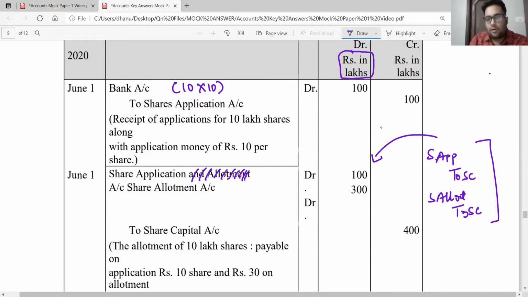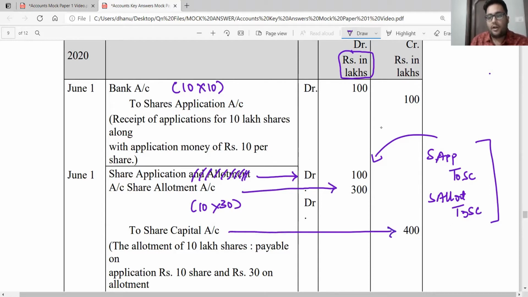It should have said share application account debit 100 rupees. Share application account debit 100 lakhs. Share allotment, again, it is 10 lakh shares into 30 rupees each, giving a value of 300. Okay, and then to share capital, the total credit of 400. They've combined two entries together and given a compound entry. You could give two separate individual entries as well. Share application to share capital 100, share allotment to share capital 300. Two individual entries could be given or this entry could be given combined together.